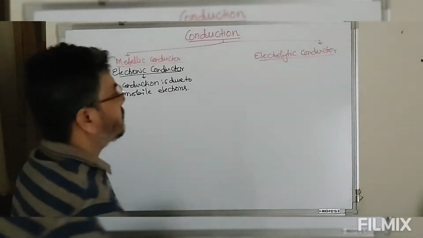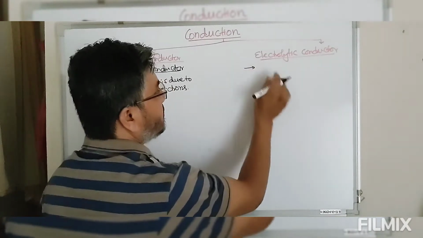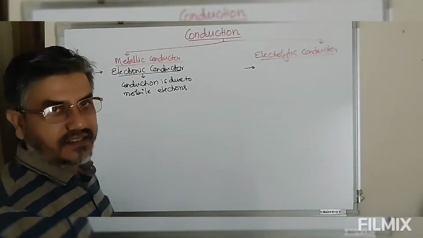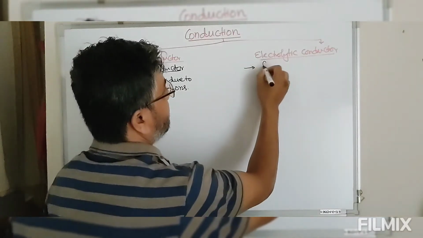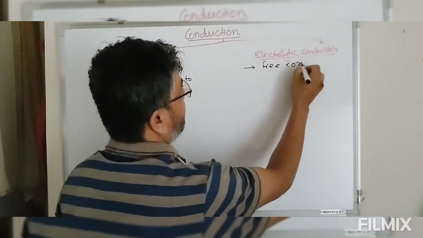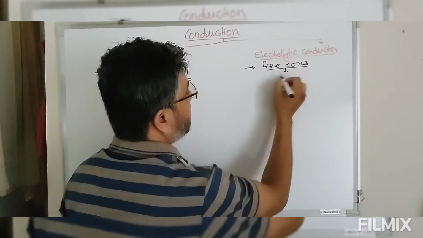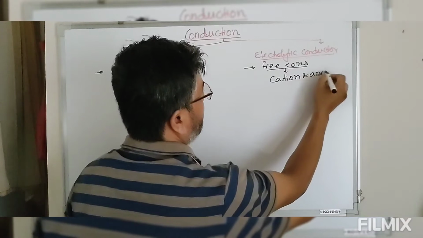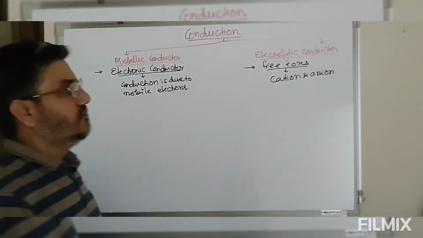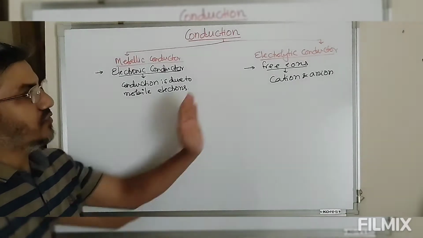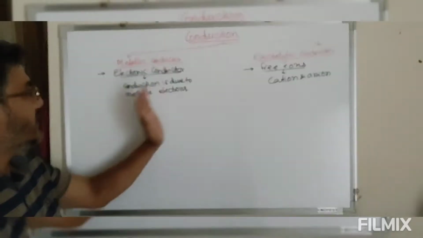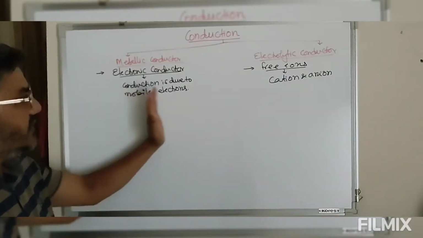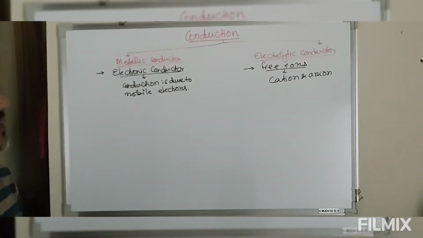Whereas in case of electrolytic conductor, the conduction is due to free ions, and these free ions are nothing but cations and anions. So these ions will carry current in case of electrolytic conductor, whereas in case of metallic conductor, current is being carried by mobile electrons. Now let's see some factors on which this metallic conductor and electrolytic conductor depends.